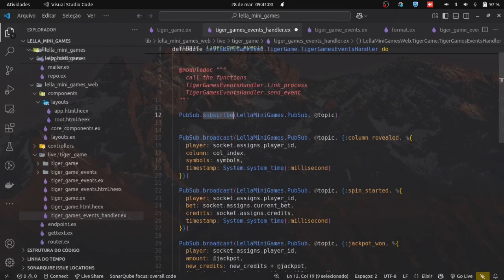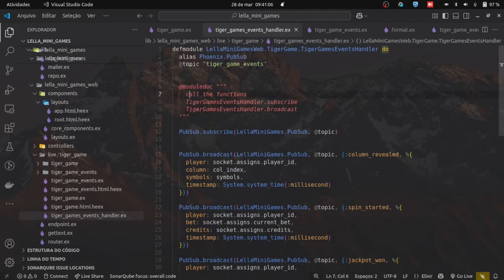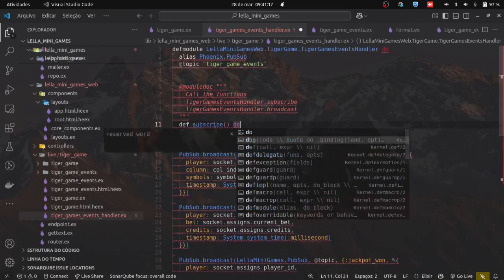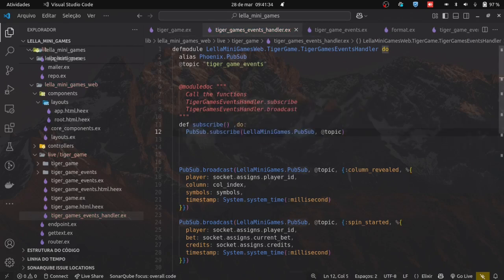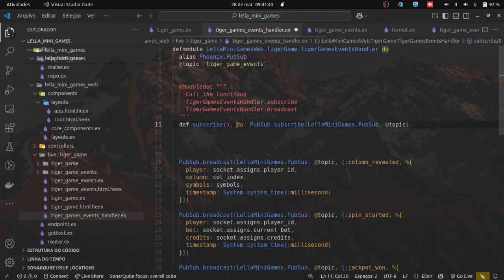Let's check the third one. There are about 4 or 5 events here. Revealed column. Spin start, jackpot 1, spin result. Let's see if that's all. Spin result, jackpot 1, spin result, revealed column, spin start.